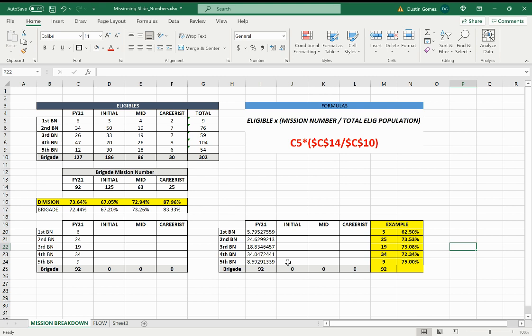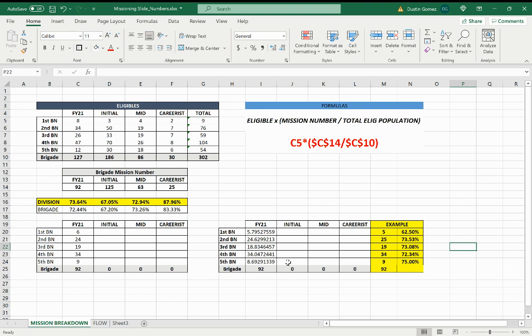Or it can be vice versa, where first battalion I know for sure they're gonna make it, but second battalion is not. So that's something where the senior makes that decision, that determination to find out who should be missioning higher or less by just rounding up or down based off of mission number.